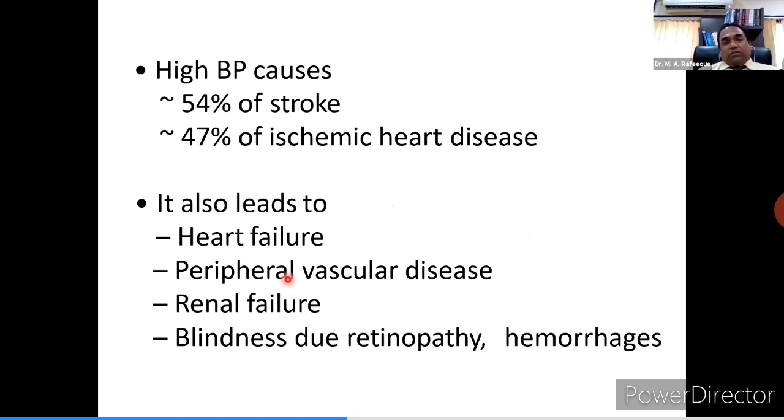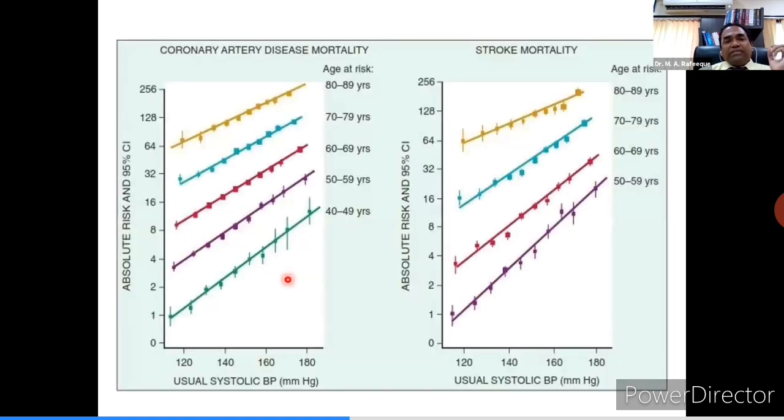What damage does it cause? It is responsible for 54% of stroke and 47% of ischemic heart disease, and can cause heart failure, peripheral vascular disease, renal failure, blindness, and retinopathy. We all know this. It's a beautiful slide which shows the absolute risk with rising blood pressure.